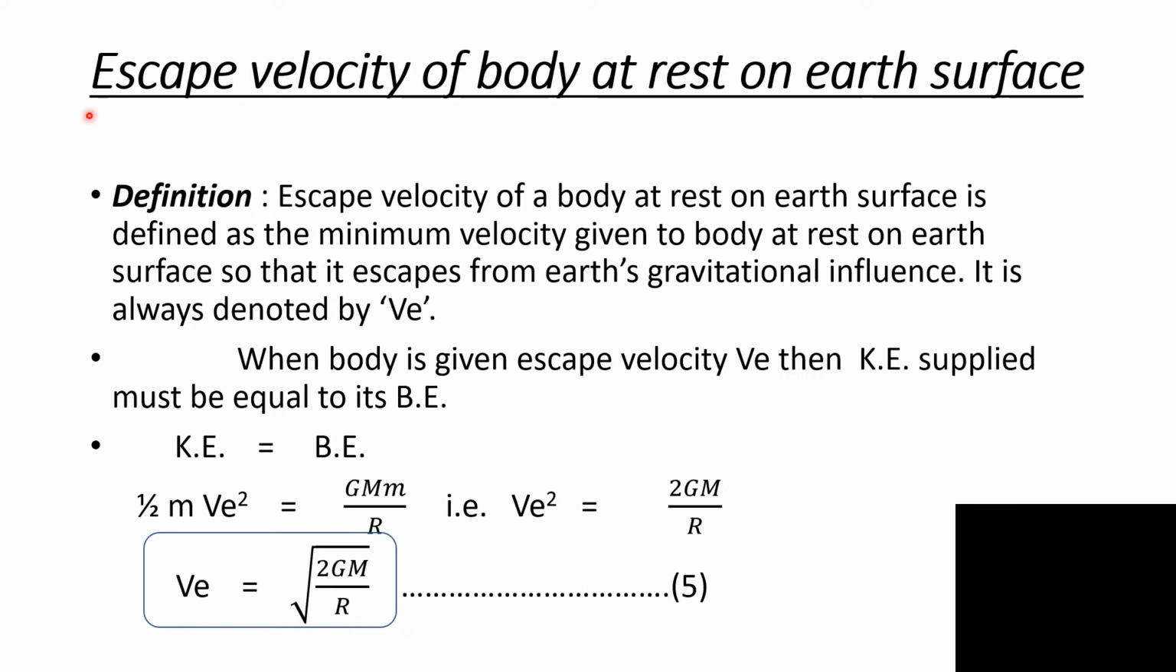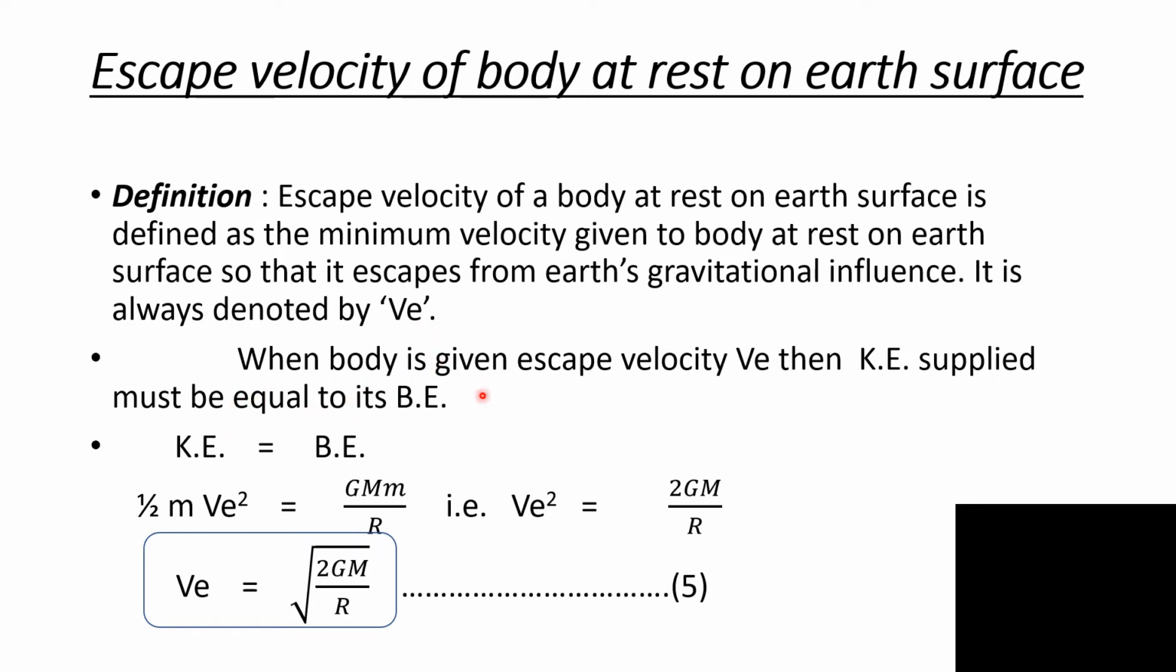Now we study the escape velocity of a body at rest on Earth's surface. Escape velocity definition: the escape velocity of a body at rest on Earth's surface is defined as the minimum velocity given to the body at rest on Earth's surface so that it escapes from Earth's gravitational influence. It is always denoted by VE.